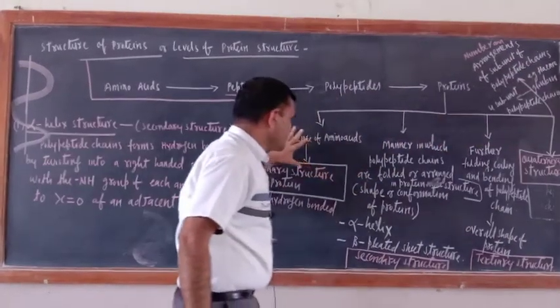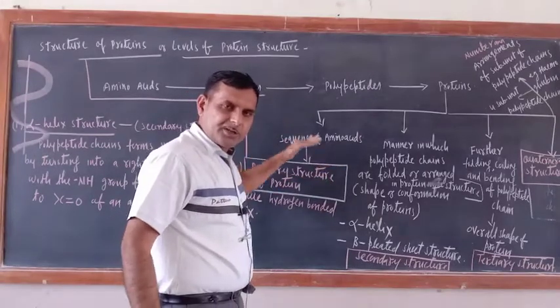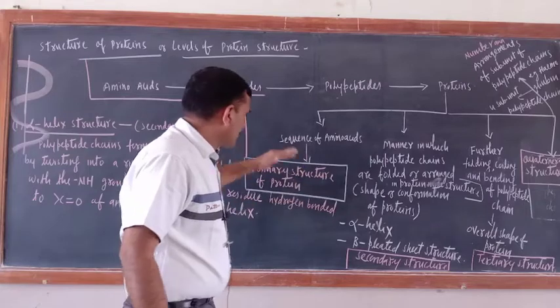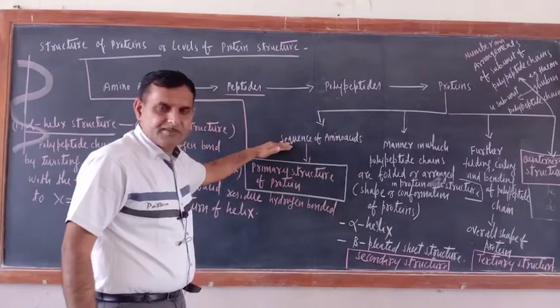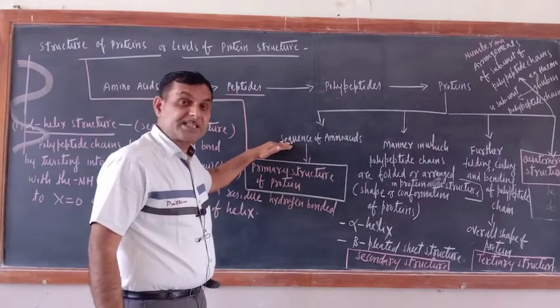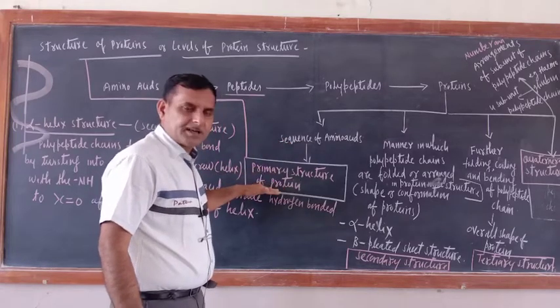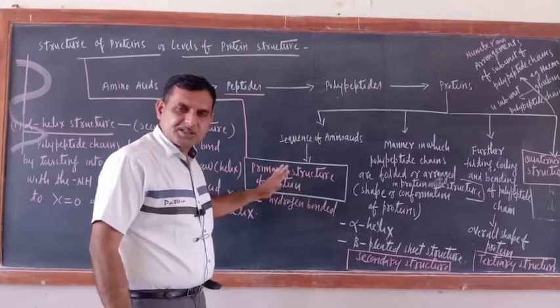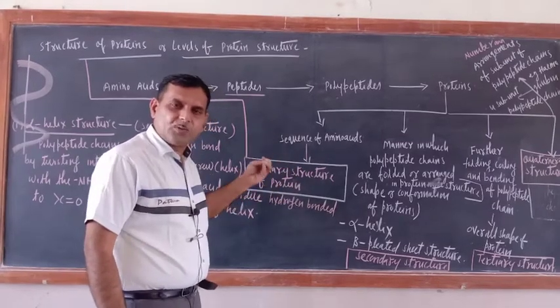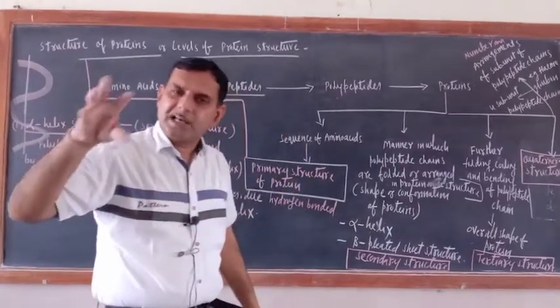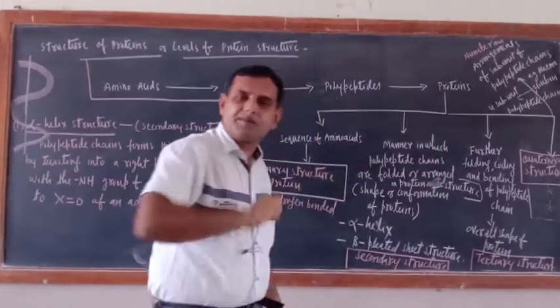These four things should be studied at different levels. When we study the sequence of amino acids in protein, that is called the primary structure of protein. In the primary structure, we study only the sequence of amino acids. In each protein there should be a proper sequence of amino acids.